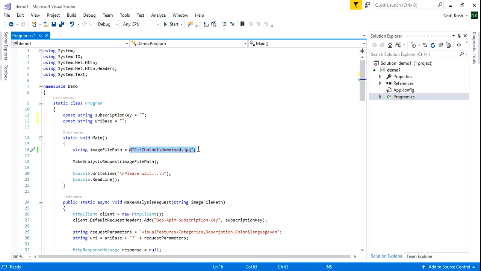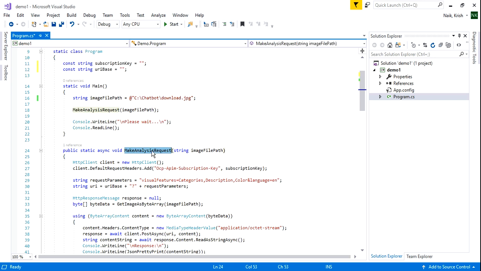The image path can be anything. I've just given one sample image path, and I'll show you what it is. There is a function called make analysis request. What this function is doing is creating the REST API request and filling up the headers with the subscription key and the parameters that are required. Here visual features is equal to category. These are the various parameters that we can provide on the API request, such that whenever we get the response, we get all these categories, description, colors, and based on what language I need to get the information.